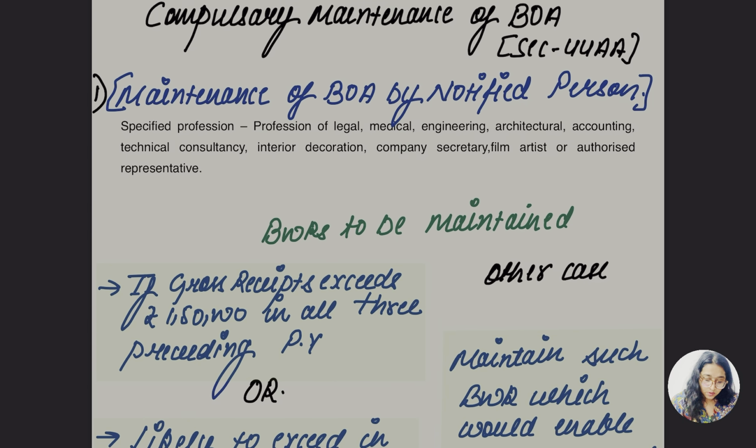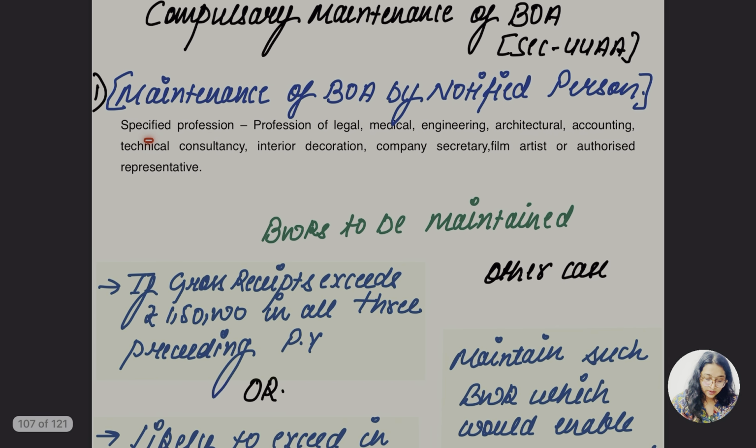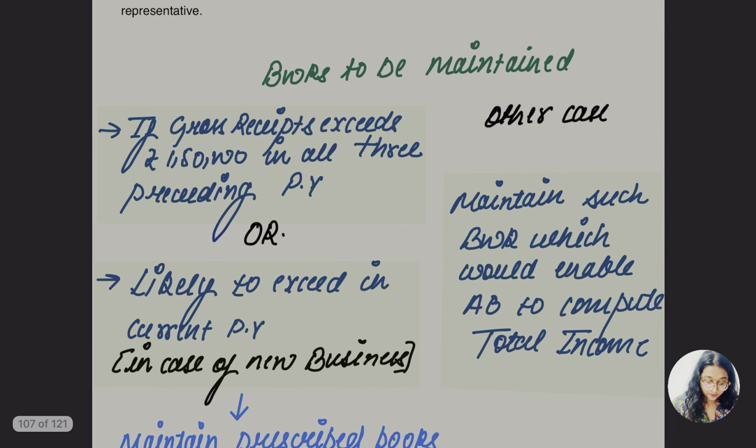Compulsory maintenance of books of accounts under section 44AA, where the maintenance of books of accounts is required by a notified person. Specified professionals here are legal, medical, engineering, architecture, accounting, technical consultancy, interior decoration, company secretary, film artist or authorised representative.